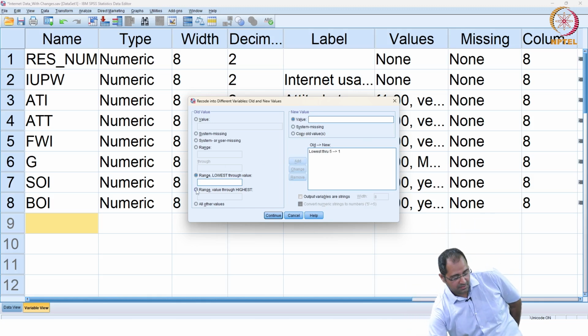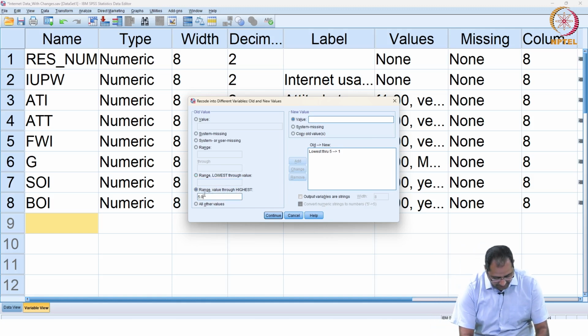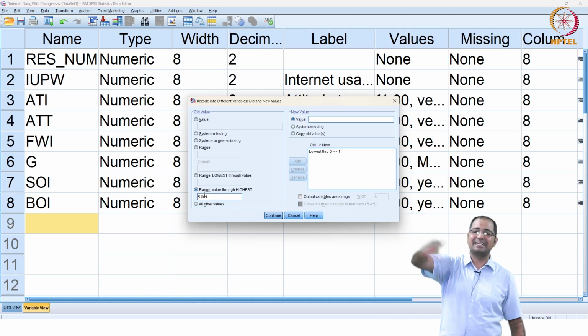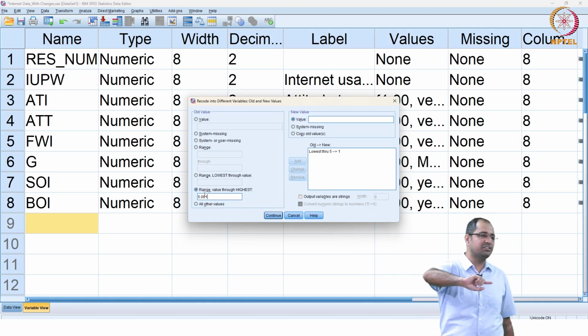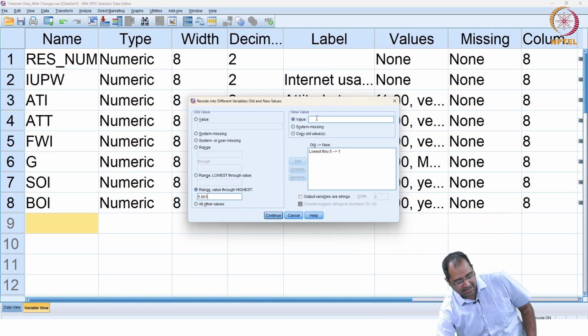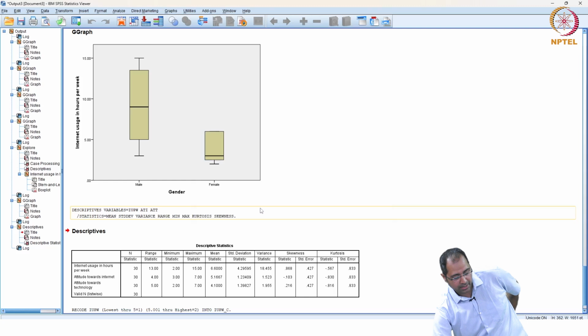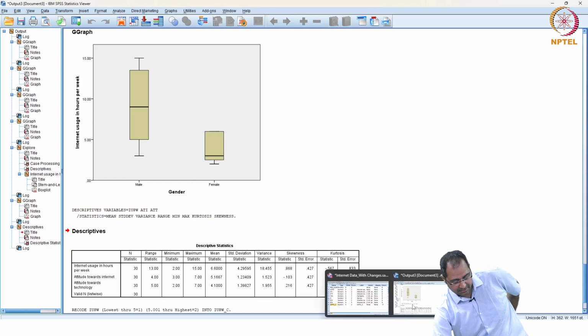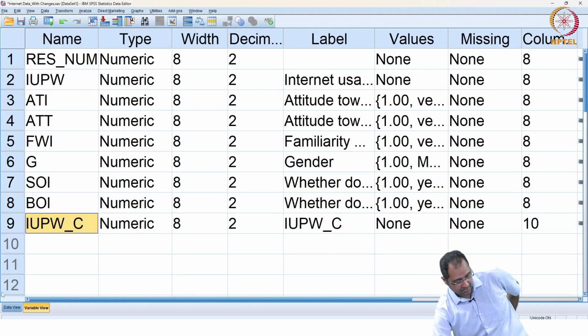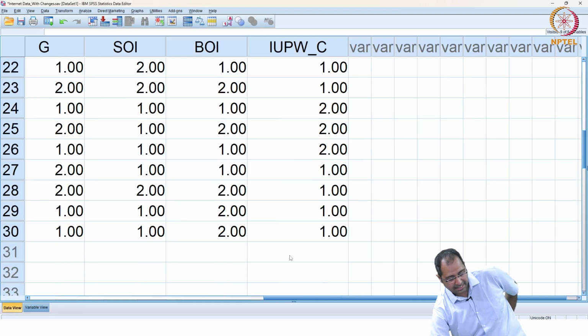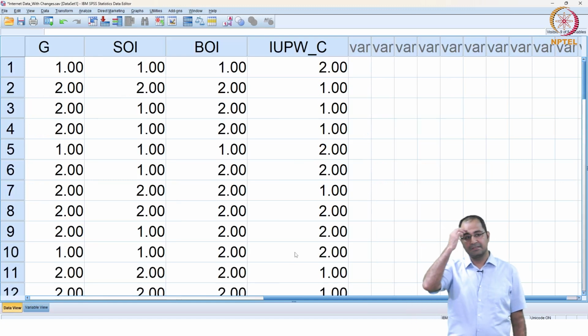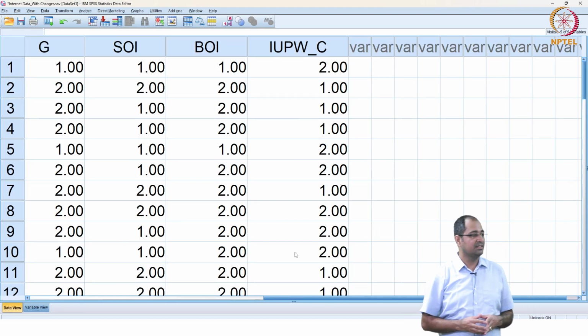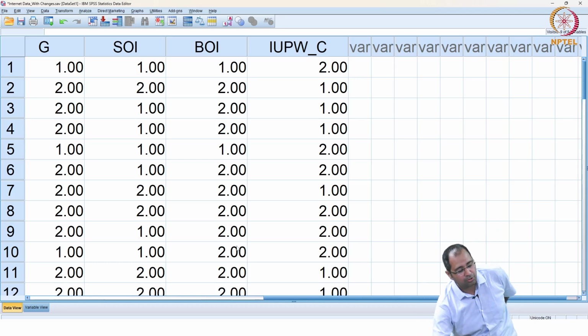Now what about values greater than 5? So I will say 5.001 or greater than it, and give the value of 2. Click add, click continue and click OK, and you have the new categorical variable created. Did you get it?